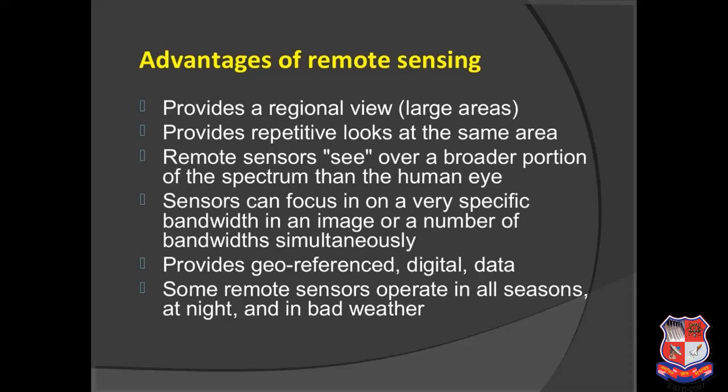You can only see visible light wavelengths, you cannot see infrared and ultraviolet, but satellites can propagate and receive all of them. Sensors can focus on a very specific bandwidth in an image or a number of bandwidths simultaneously.